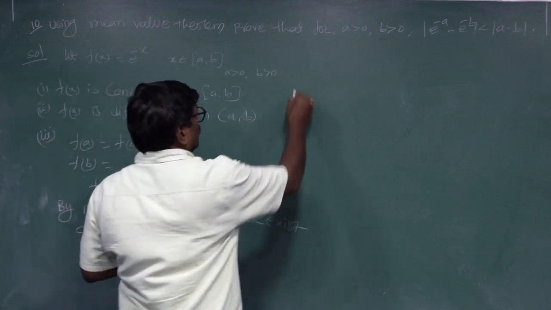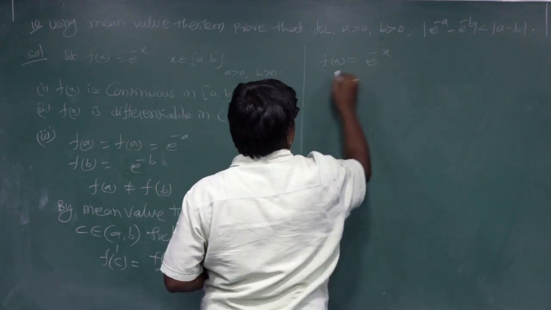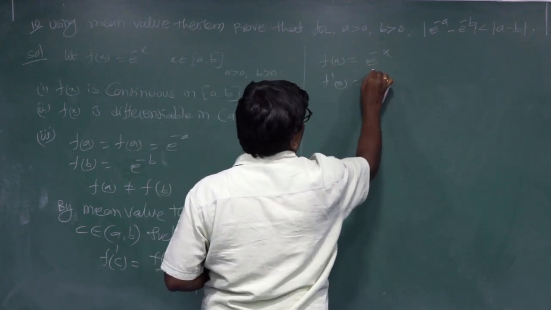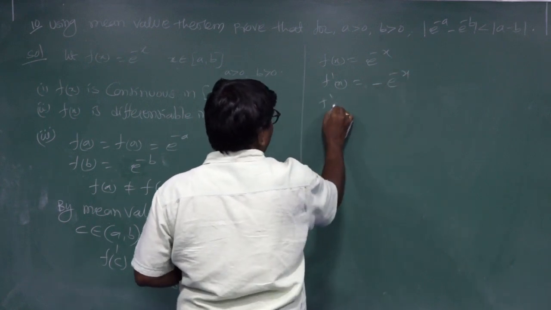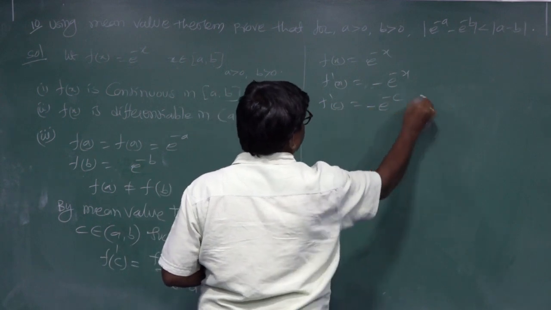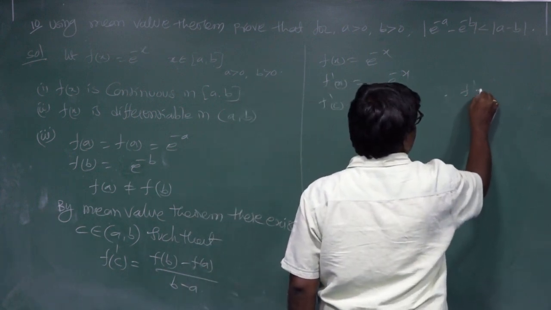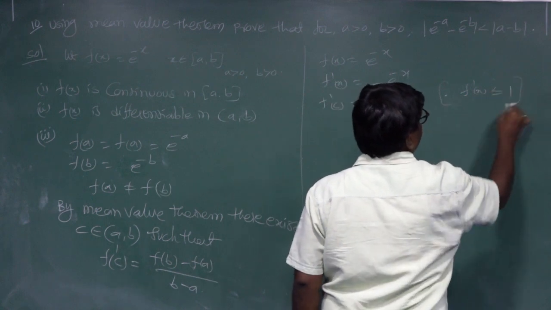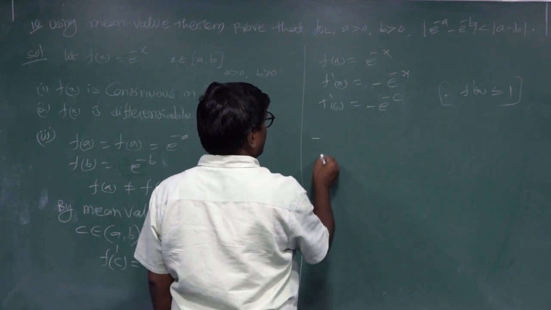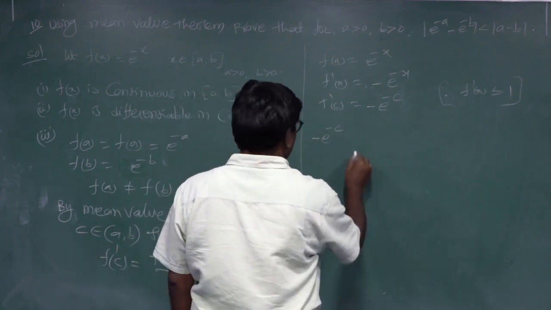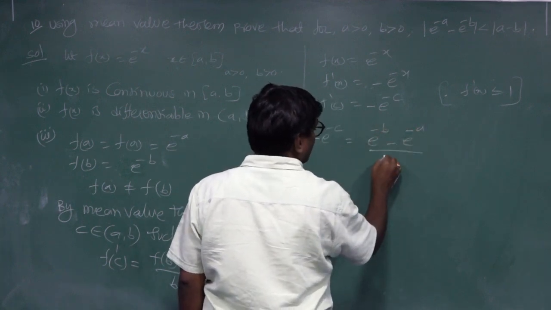Now, f of x is e power of minus x, so f dash x equals minus e power of minus x. F dash c is equal to minus e power of minus c, replacing x with c. Since f dash x is less than or equal to 1, the substitution gives minus e power of minus c equal to e power of minus b minus e power of minus a by b minus a.